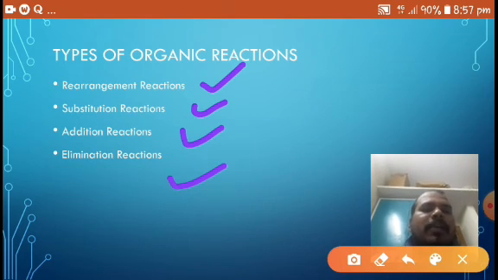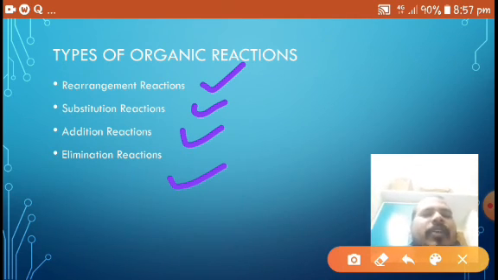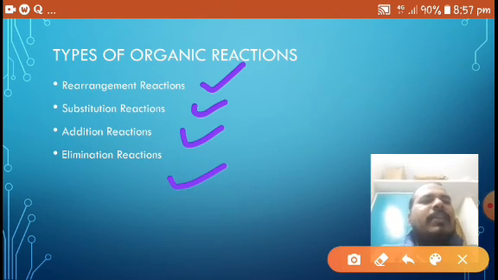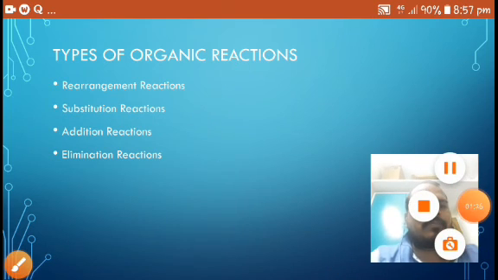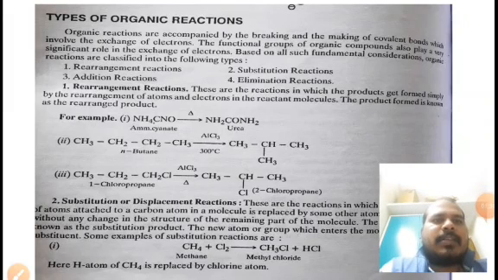Most of the organic reactions can be classified into these four types: rearrangement reactions, substitution reactions, addition reactions, and elimination reactions, right? So we will discuss all these reactions with examples. Organic reactions are accompanied by the breaking and making of covalent bonds, which involve the exchange of electrons.